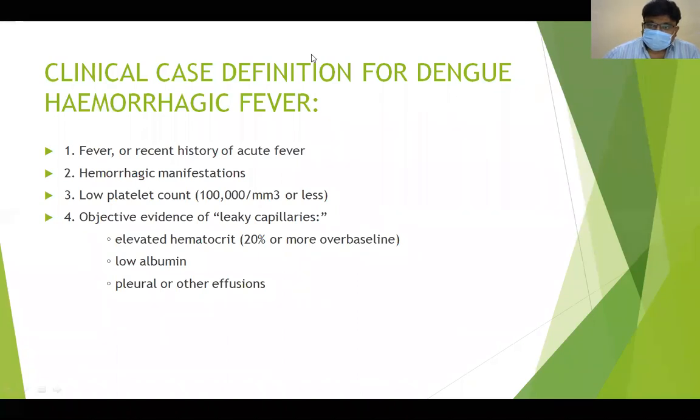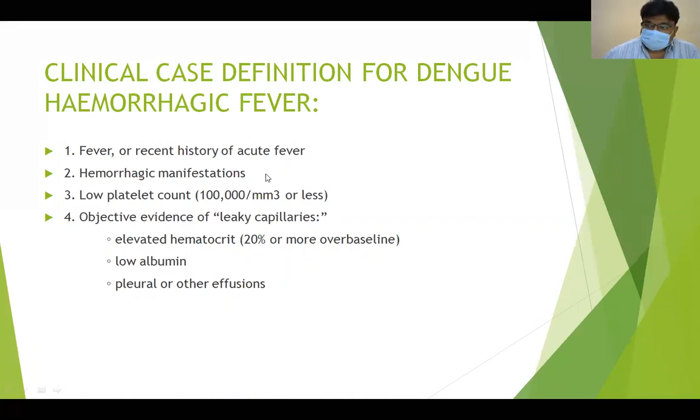So what do we mean by dengue hemorrhagic fever? As I told you, fever or recent history of acute fever with hemorrhagic manifestations. This is called dengue hemorrhagic fever. Platelet count less than 1 lakh, and evidence of capillary leakage. How can we suspect capillary leakage? There will be elevated hematocrit, 20% or more over the baseline. There will be low albumin. There will be pleural or other effusions like ascites.